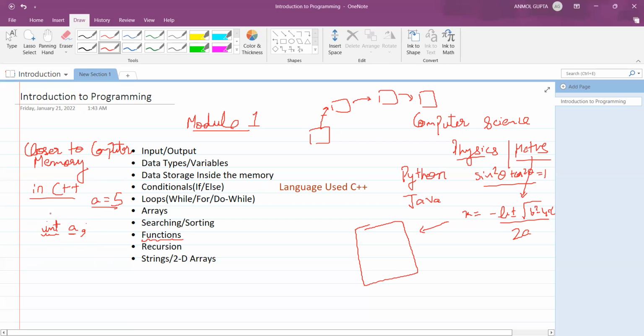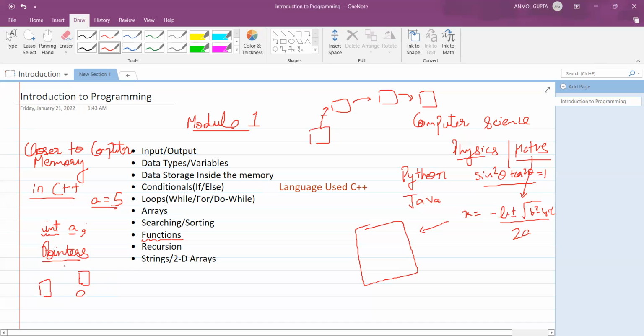Then, in module 2, you will encounter something called pointers, right? Where you will have to very clearly understand that, in memory, every memory block has some address, which we can store in another memory block.